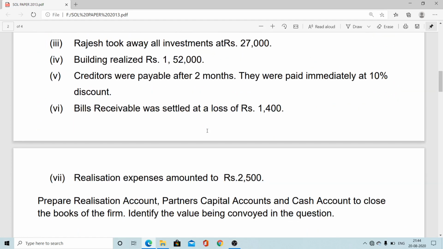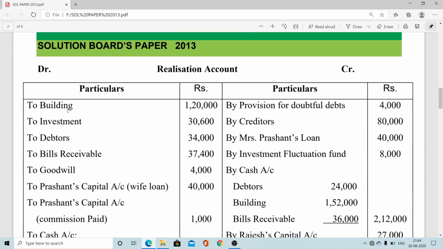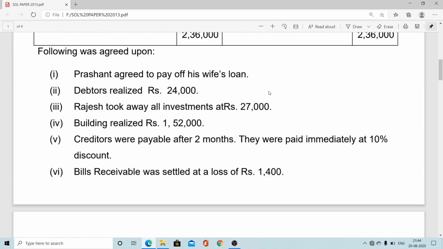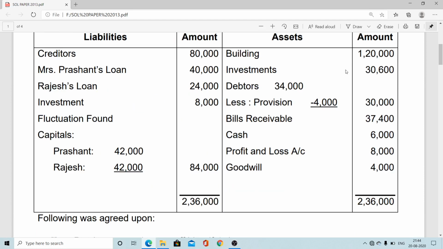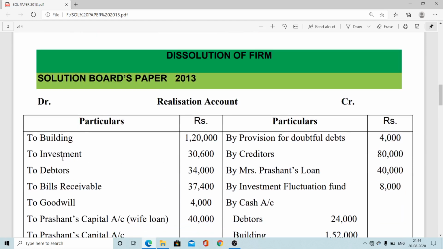Let's see the solution here. So first the realization account, first phase entry: all the assets here, building, investment, debtors, bills, goodwill, which include fixed assets as well as current assets, at their book value. Building 1,20,000, investment this amount, debtors this amount, bills this amount, and goodwill. So first phase entry for transferring of debtors, building, investment, bills, goodwill.